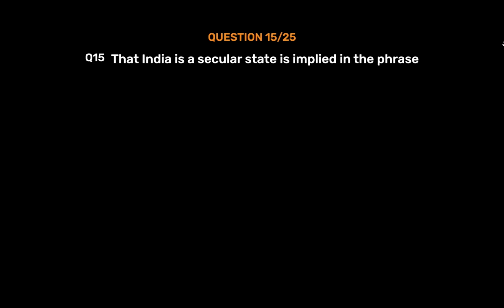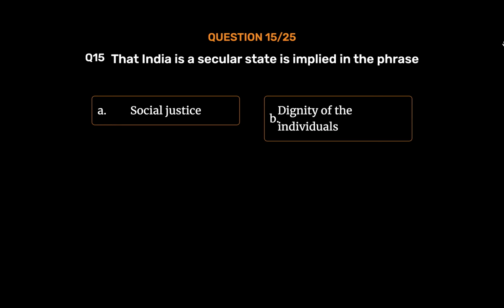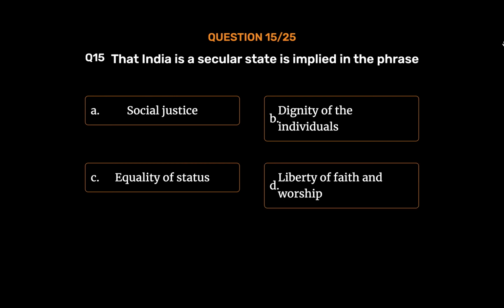Question number 15. That India is a secular state is implied in the phrase. Option A, social justice. Option B, dignity of the individuals. Option C, equality of status. Option D, liberty of faith and worship. The correct answer is option D, liberty of faith and worship.